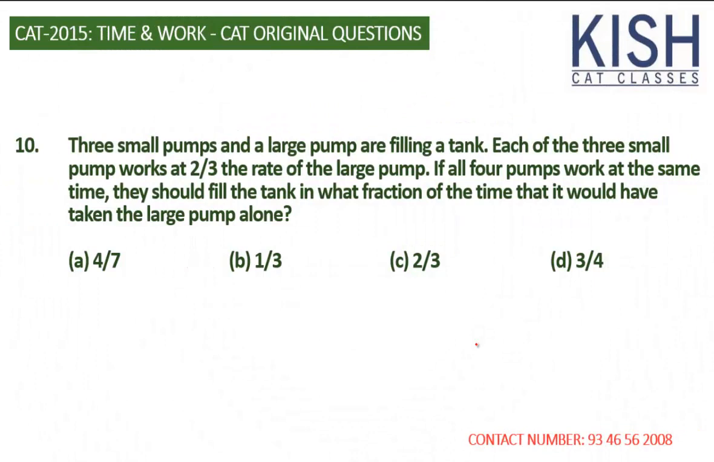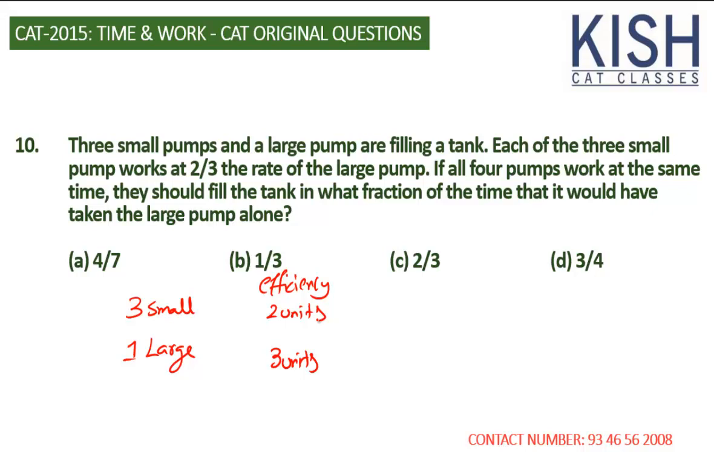The last but one question. Three small pumps and a large pump are filling a tank. Each of the three small pumps works at two-thirds the rate of the large pump. What is the rate? The rate is nothing but the efficiency. So for the three small pumps and one large, the efficiency is clearly given as two-thirds rate. It means that if the large is 3 units, then each small one is doing 2 units.